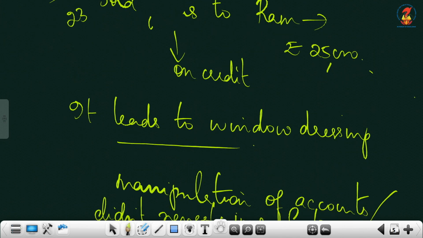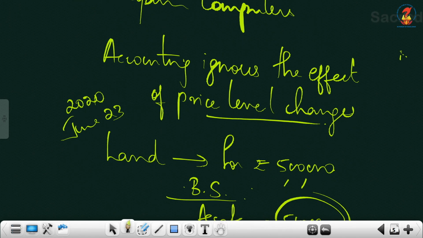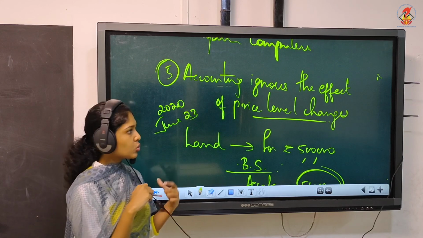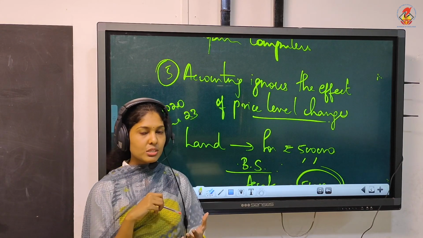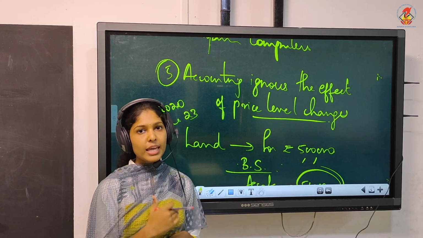Then what we discussed is it leads to window dressing, the fourth point. And finally, accounting ignores the effect of price level changes. So these are the limitations of accounting and we already discussed the difference between bookkeeping and accounting.